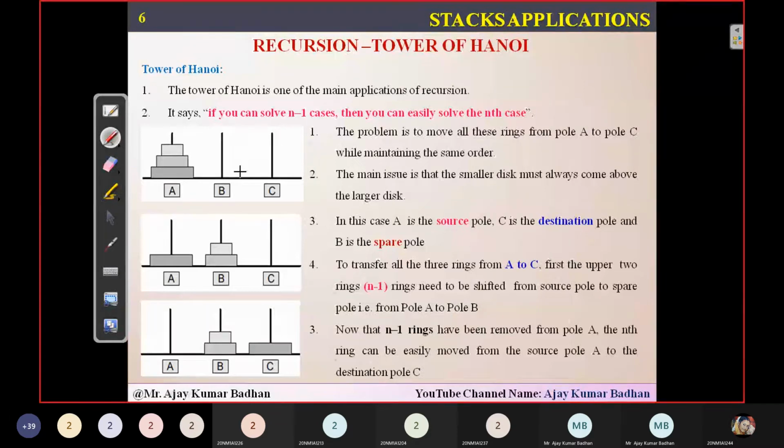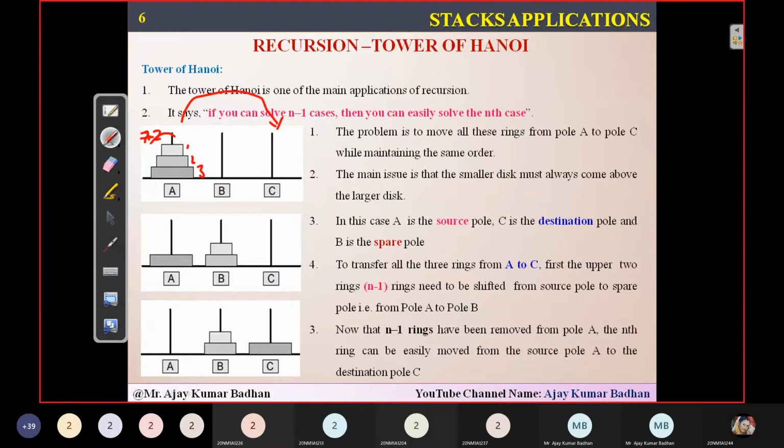Here, how many discs are you seeing? Three. But at that time, there were 72 discs, it seems. They gave this to the gods, who were creating this nature. They asked them to shift these 72 discs from this pillar to this particular pillar. And if they are able to solve it, the day when all these 72 discs come to this pillar, then they can destroy this universe. That is the condition that Lord Vishnu set.